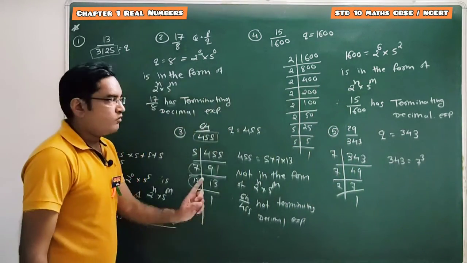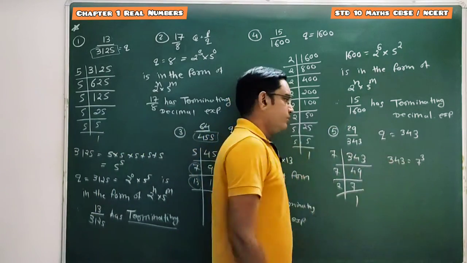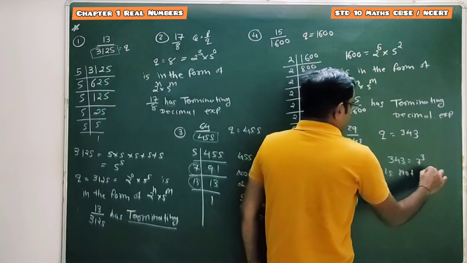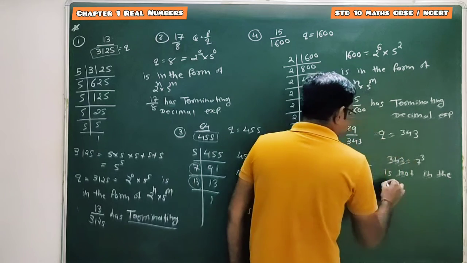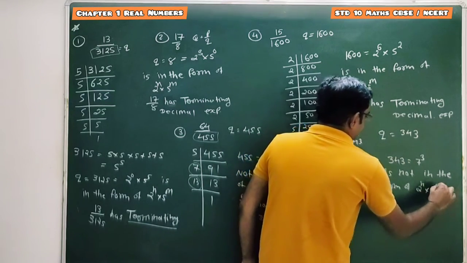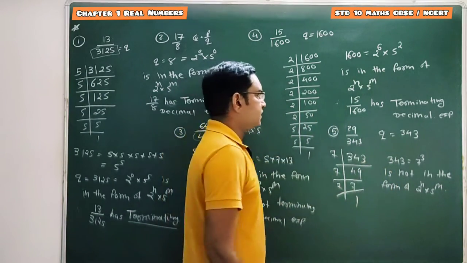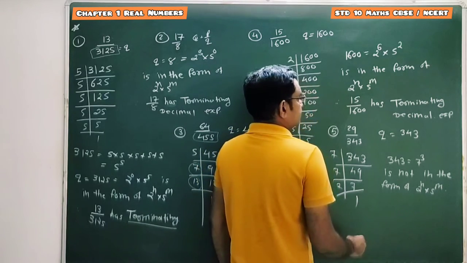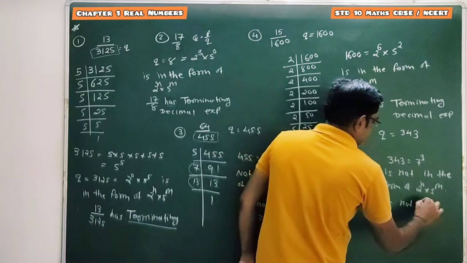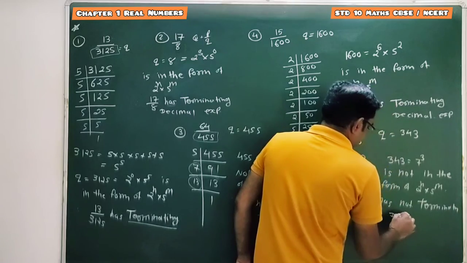Prime factorization of denominator of this given rational number is 7 cube, which is again not in the form of 2 raised to n into 5 raised to m, and hence we can say this given number 29 by 343 has not terminating decimal expansion.